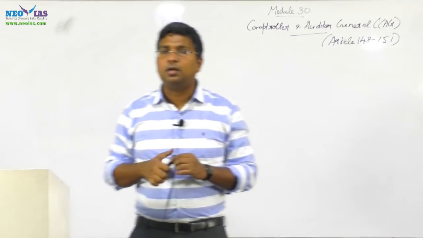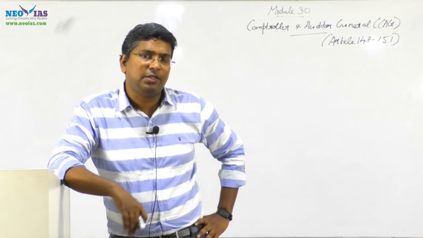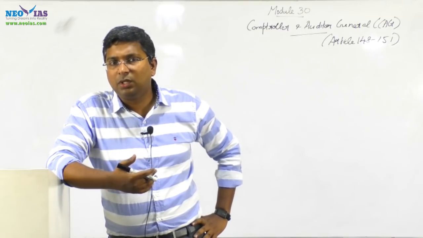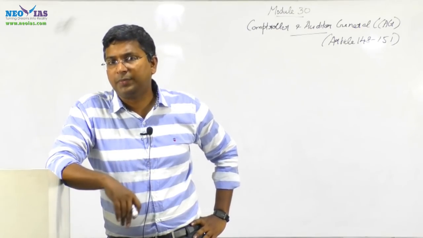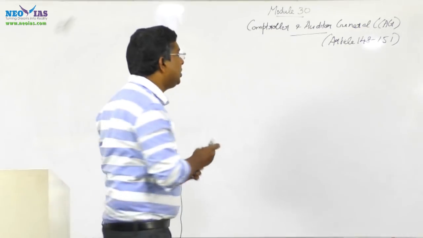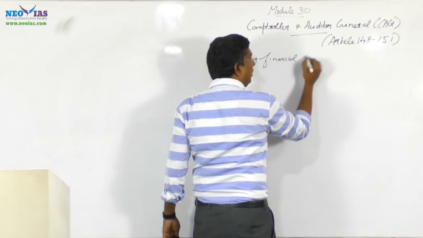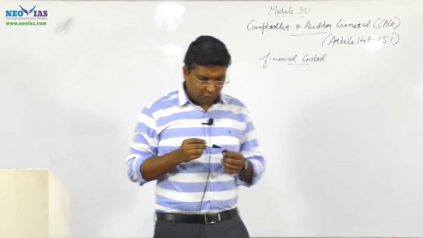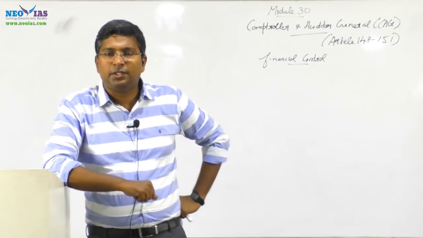Let's try to understand that we, as a country, are following a parliamentary form of government. The most important thing about parliamentary form of government is that the executive is accountable to parliament, or the parliament can control the executive. The most important parliamentary control over the executive is through financial control. One example of financial control is that any expenditure of the union executive requires the approval of parliament. Similarly,